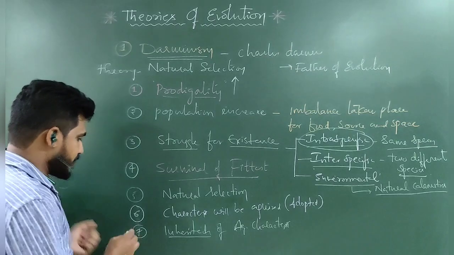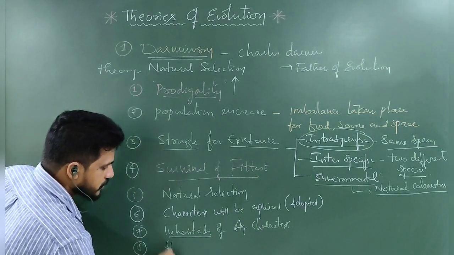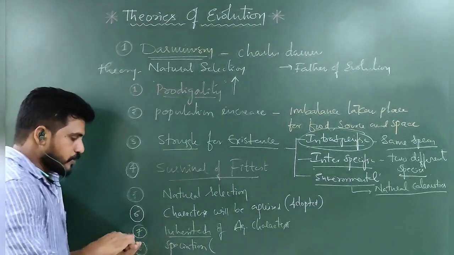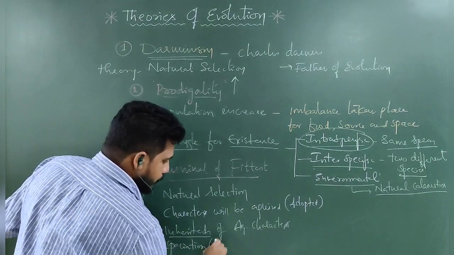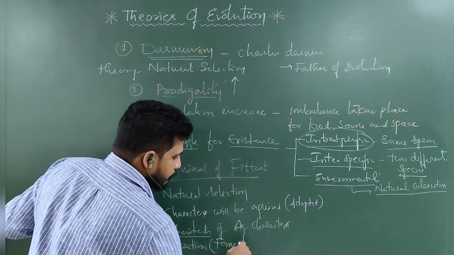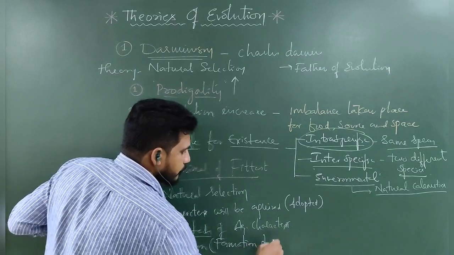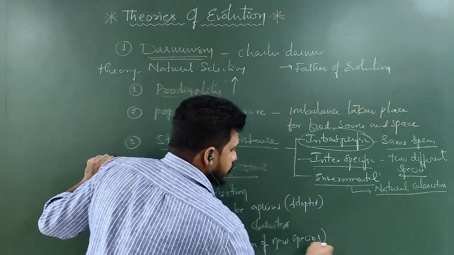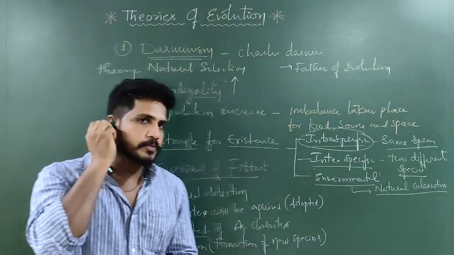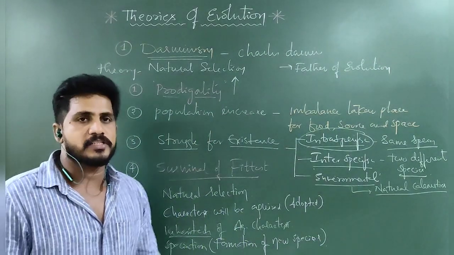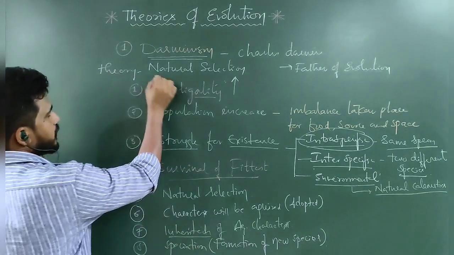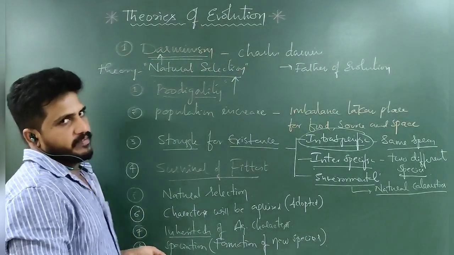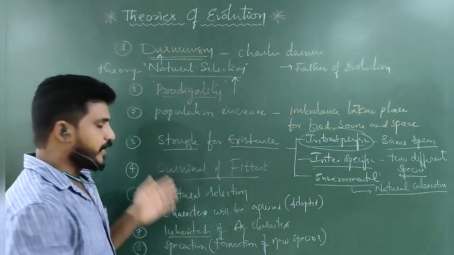After inheriting these characters, new species will form. That is called speciation. What is speciation? Formation of new species is called speciation. So speciation is the result of natural selection. That's why natural selection is the most familiar theory given by Darwin. So Darwin's postulates are simply 8.